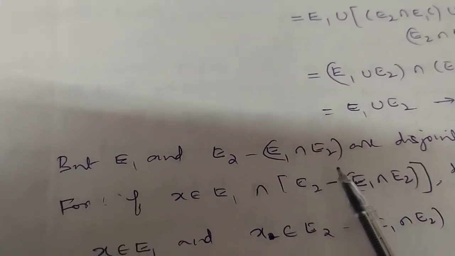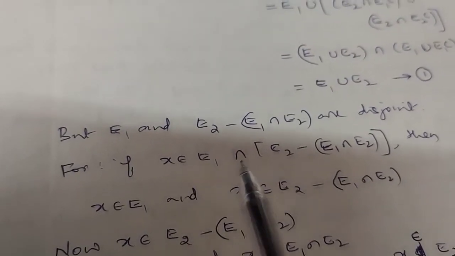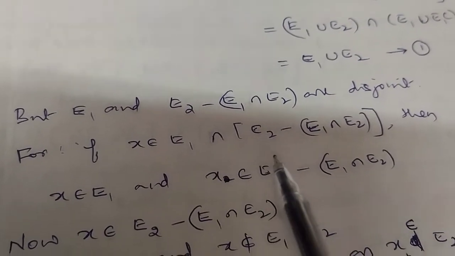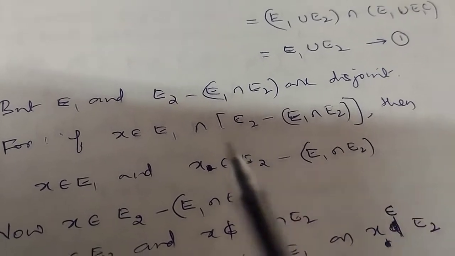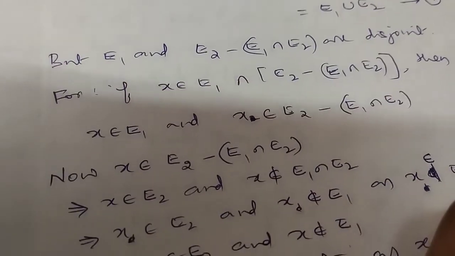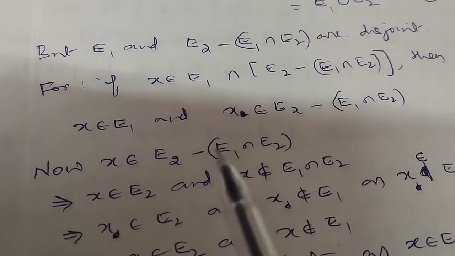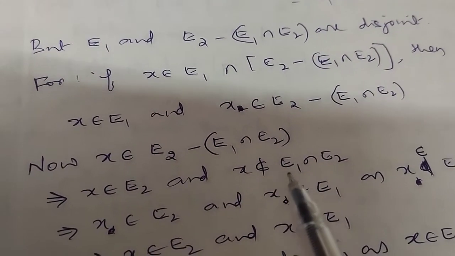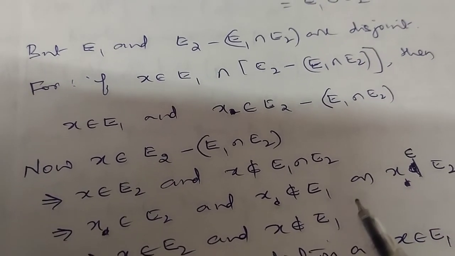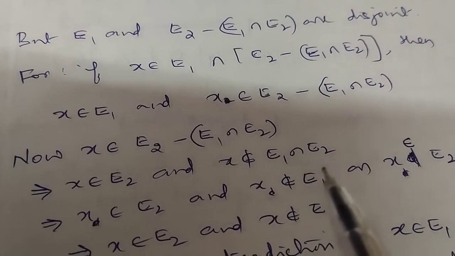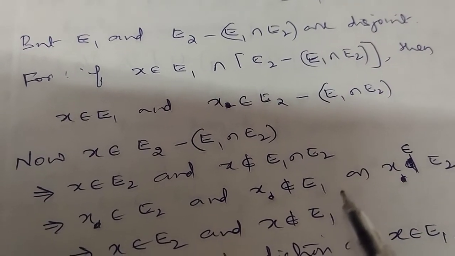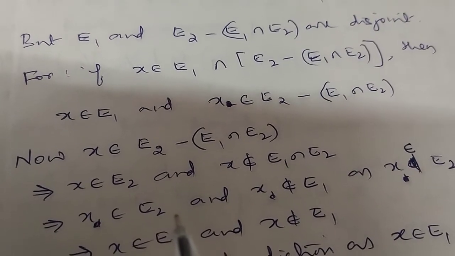Assume that some x lies in the intersection. Then x belongs to E_1 as well as x belongs to E_2 minus E_1 intersection E_2, which implies x belongs to E_2 and x doesn't belong to E_1 intersection E_2. Since x belongs to E_2, it cannot lie in E_1.